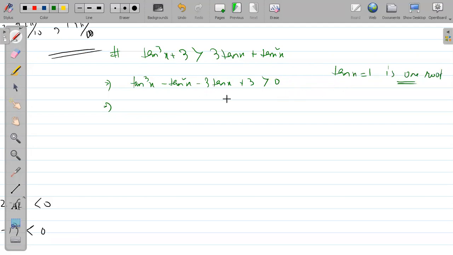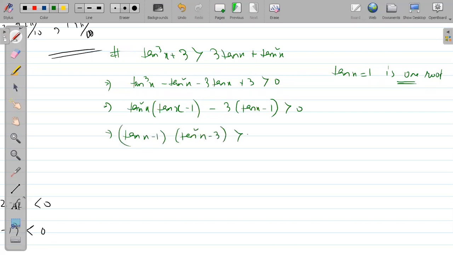So tan x minus 1 is one factor. So I am writing here tan cube x I am taking common. You can see here this factor is like this. So here, tan x minus 1, tan square x minus 3 greater than 0. Correct.